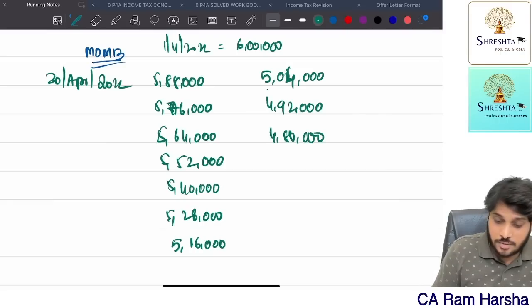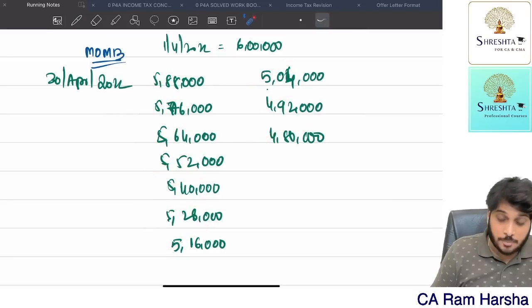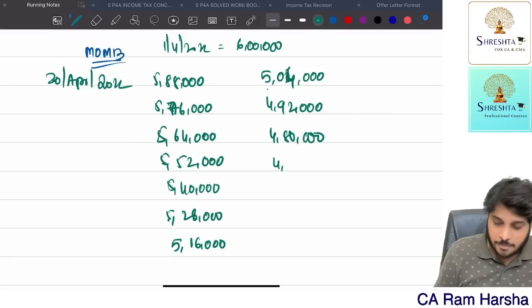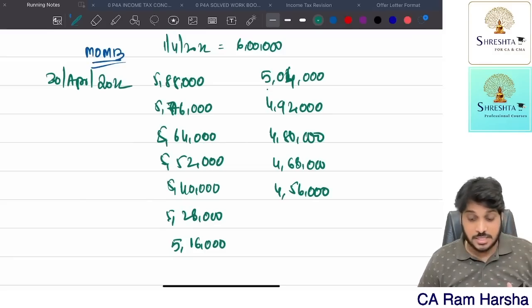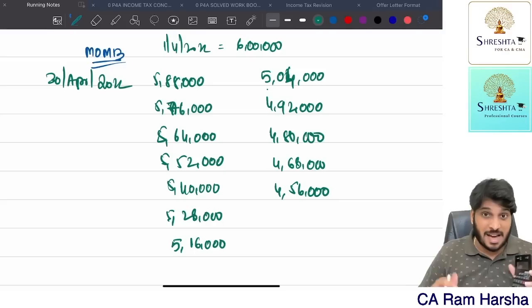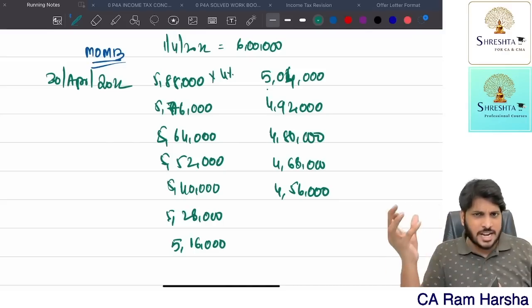Then 4,80,000. How many months have we completed? 1, 2, 3, 4, 5, 6, 7, 8, 9, 10. Up to January we have done. February month end, 4,68,000. Then March month end, outstanding 4,56,000. This is the maximum outstanding monthly balance at the end of each month. So on this, what is the rate of interest taxable? Taxable rate of interest is 4% because 10% is the market rate.